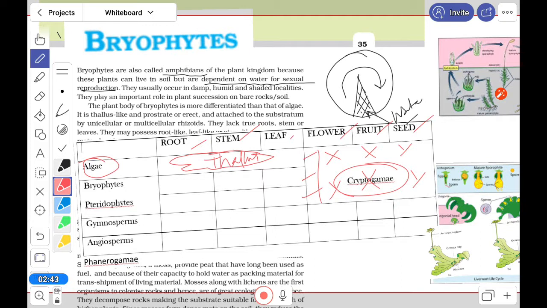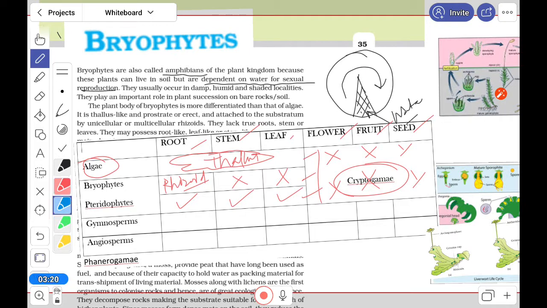What about bryophytes? In bryophytes, a root is there. Root is rhizoid. It means it is not a true root, not true root, root-like things. Stem and the leaf are not distinct, but they look far better than algae. Leaf-like structure is there, stem-like structure is there. Okay. In pteridophyte we have got all these things very clear.